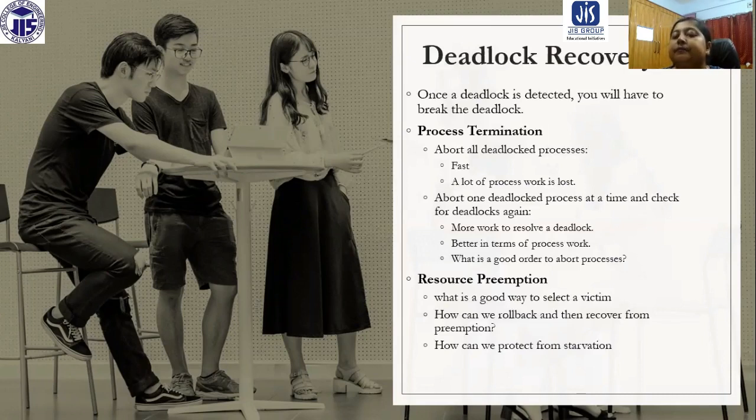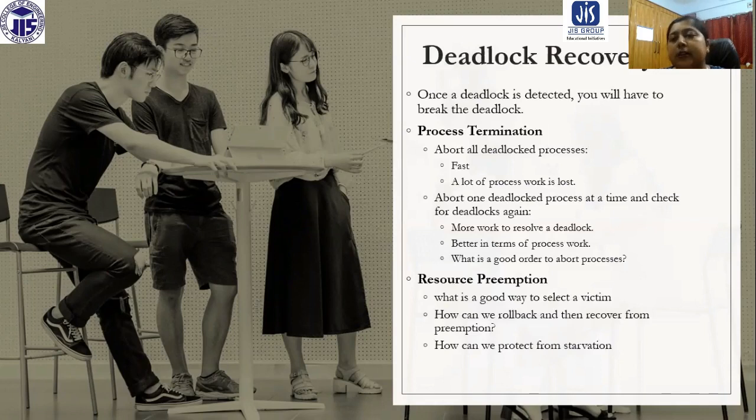If the deadlock does not exist, then it is okay, and we can start the execution of the processes again. So abort one deadlocked process at a time and check for deadlock again.